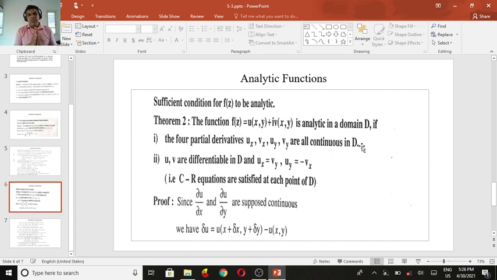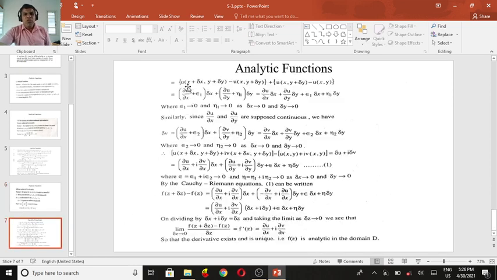Using the necessary condition, the sufficient condition requires that del u by del x and del u by del y are continuous. Suppose delta u is equal to u of x plus delta x, y plus delta y minus u of x, y. So again u of x plus delta x, y plus delta y minus u of x, y plus delta y, plus u of x, y plus delta y minus u of x, y. Here we add and subtract u of x, y plus delta y.